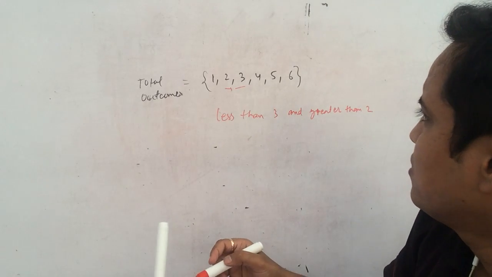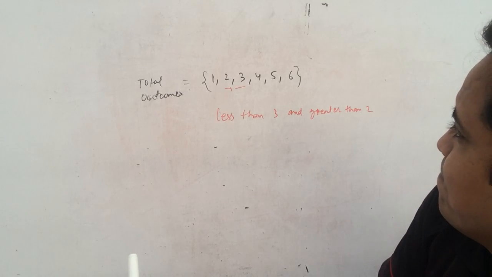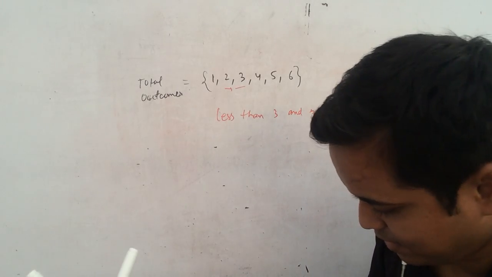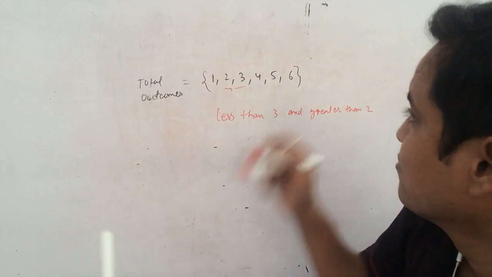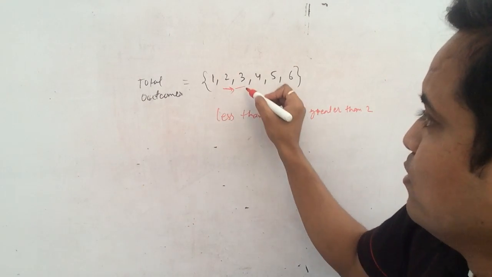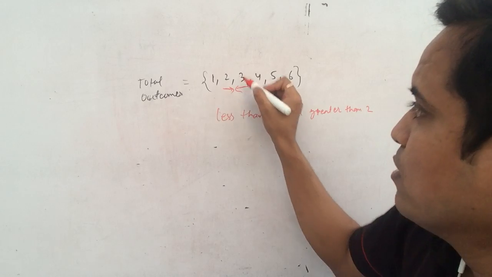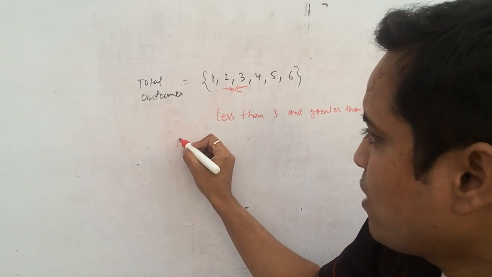Do you have any number less than 3 and greater than 2? I don't think so. Is there any number greater than 2 and less than 3? No. So you don't have any favorable outcome.